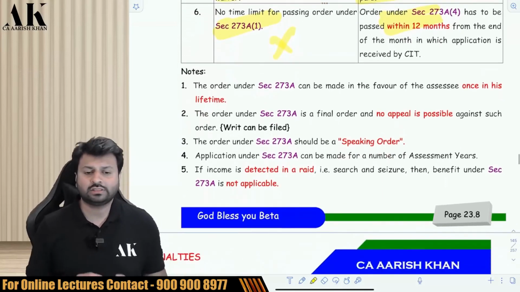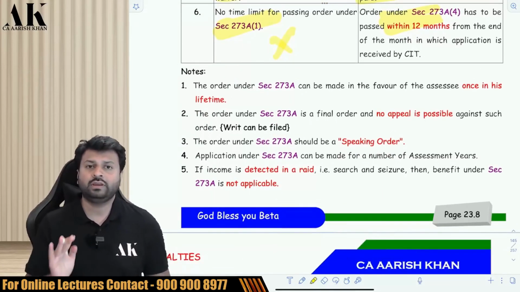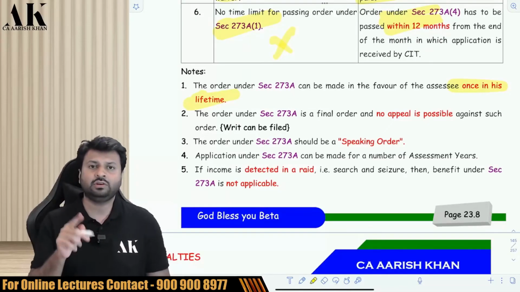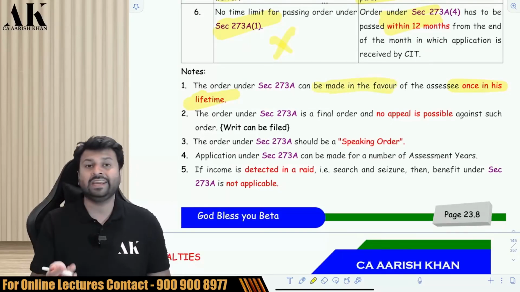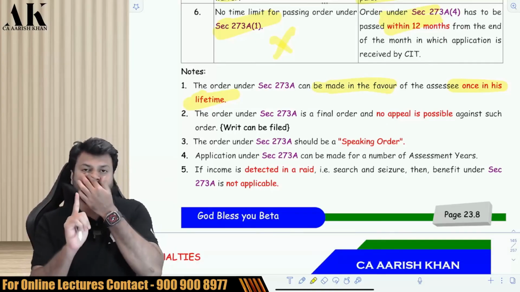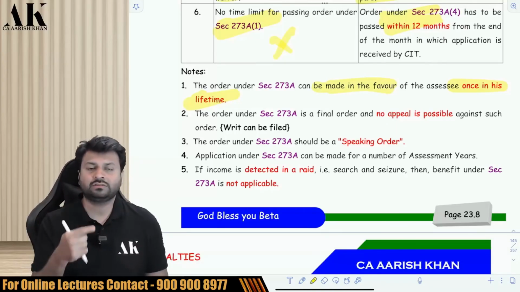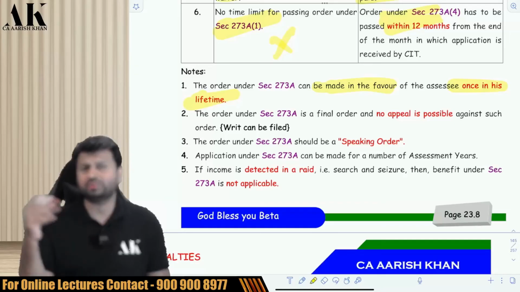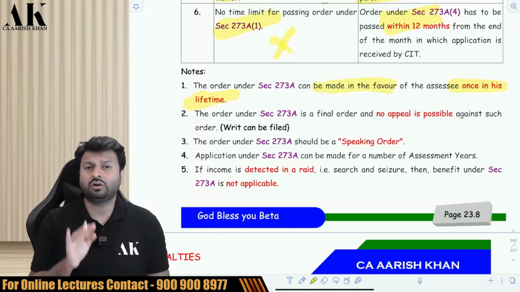Now, in both the sections, you can go to the department to waive the penalty only once in a lifetime. Once a penalty is waived in your favor, then you cannot go again for waiver for the second time in your life. So one person, only one time in favor. You cannot get the benefit of this waiver again and again subsequently. Once you get the favor, second time you cannot go. The doors are closed under this section. You can go to some other section, but you are not allowed to come to this section.